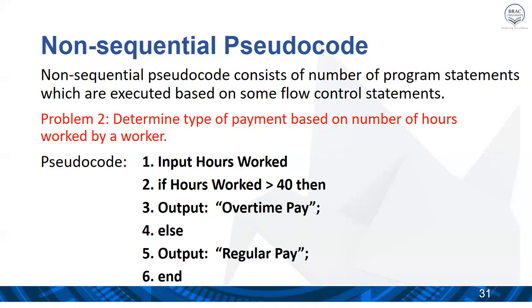a non-sequential pseudocode for a problem like determining the type of payment based on the number of hours worked by a worker.